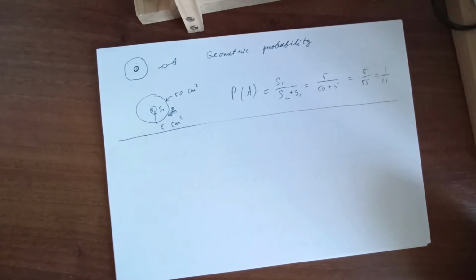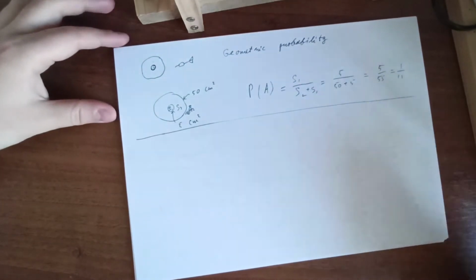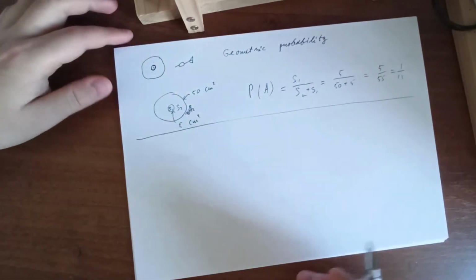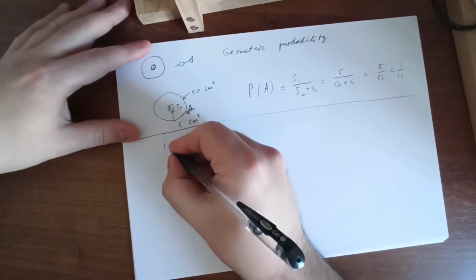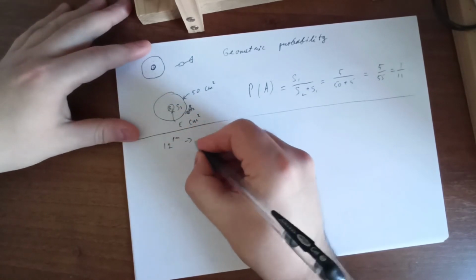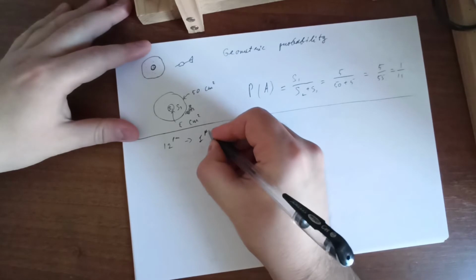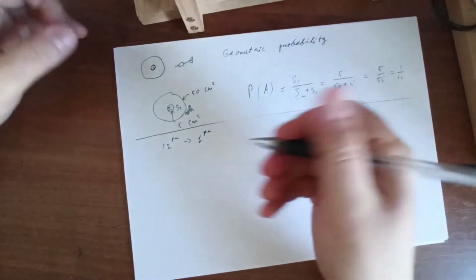Also, there is a nice set of problems that can be solved geometrically when we have two events that can happen together, but they are independent. For example, two persons have to meet from 12 p.m. to 1 p.m., during 1 hour.